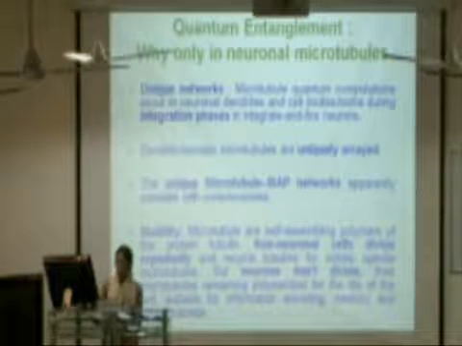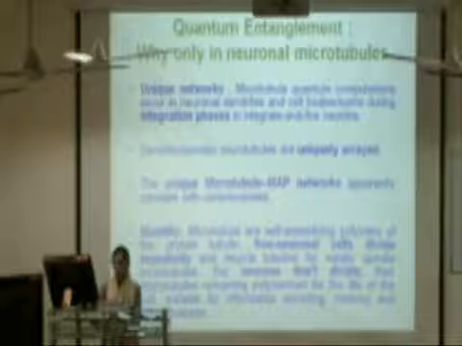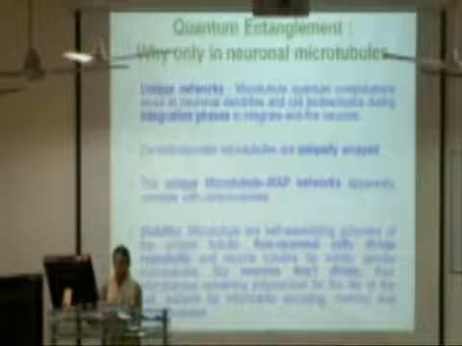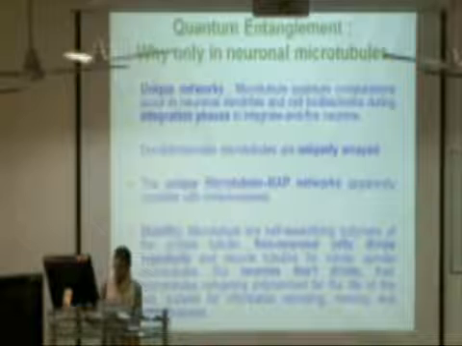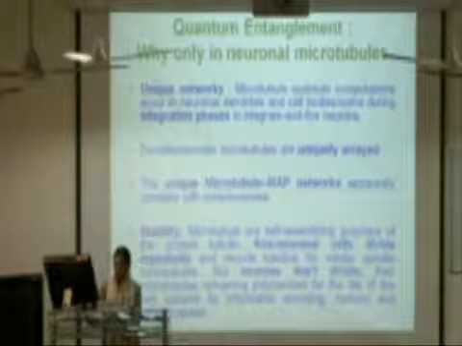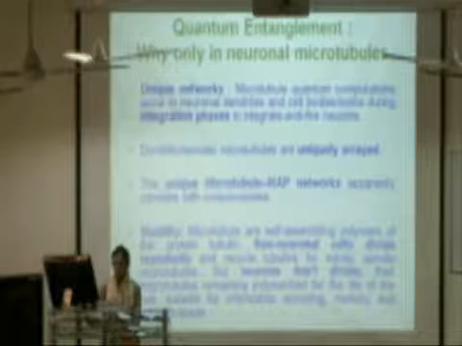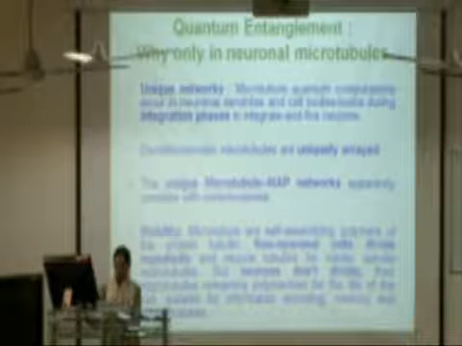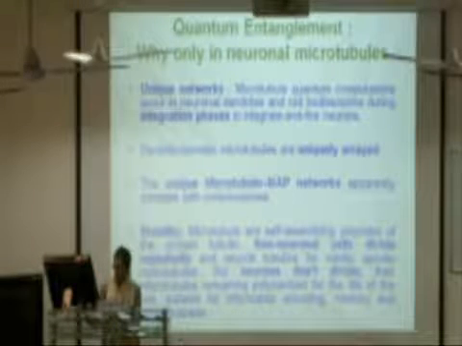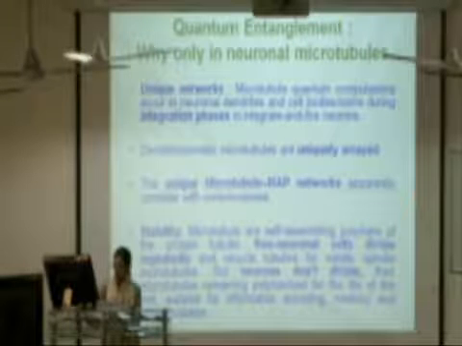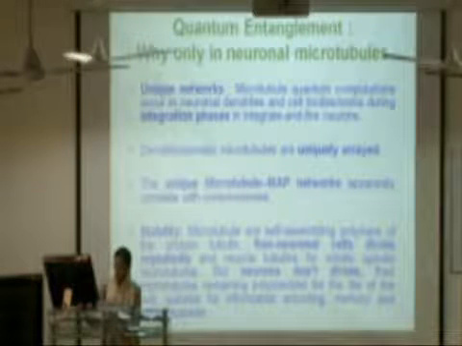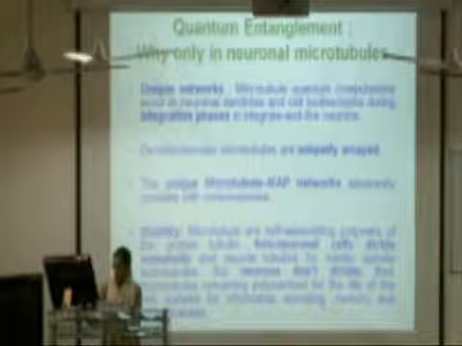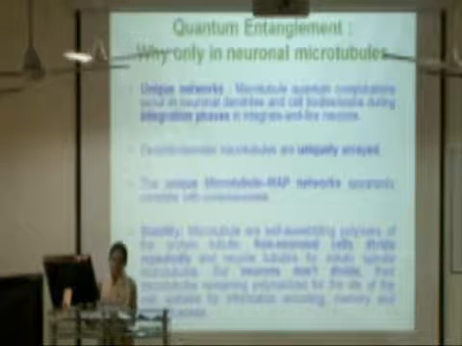Now, why does quantum entanglement only occur in neuronal microtubules? The answer is that microtubules are self-assembling polymers of the protein tubulin. Non-neuronal cells divide repeatedly and recycle tubulins for mitotic spindle microtubules. But neurons don't divide. Their microtubules remain polymerized for the life of the cell. Therefore they are suitable for information encoding, memory and consciousness.